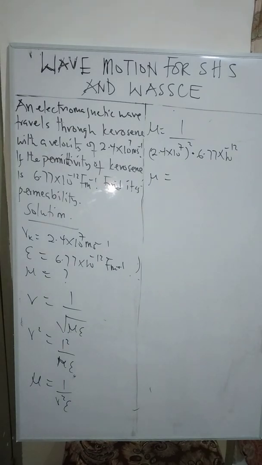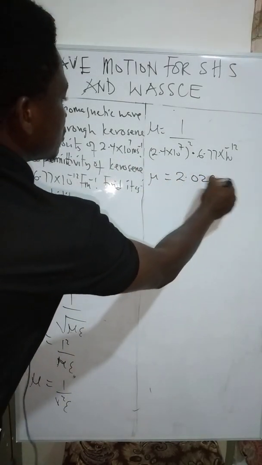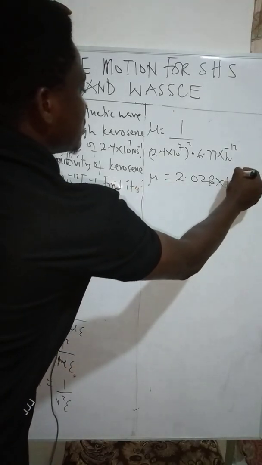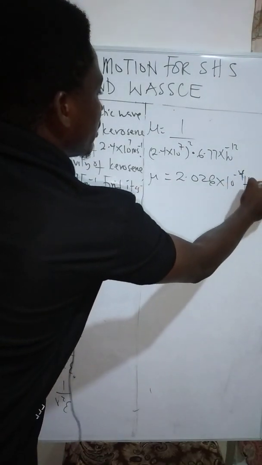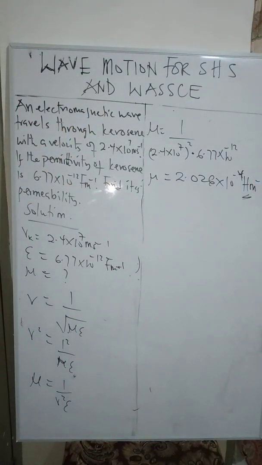If we use our calculator very well, then we are going to arrive at 2.026 times 10 raised to the power negative 4, and the unit is Henry per meter. This is the value that we are getting for our mu.